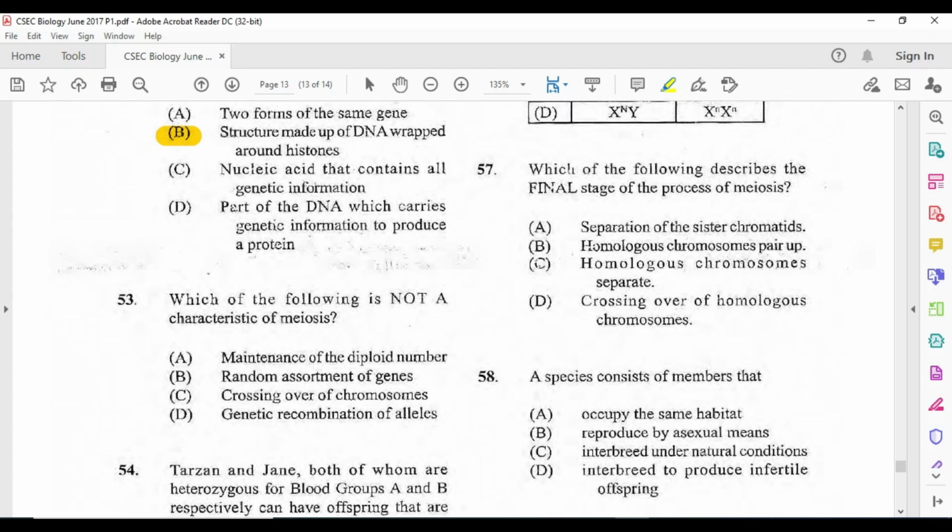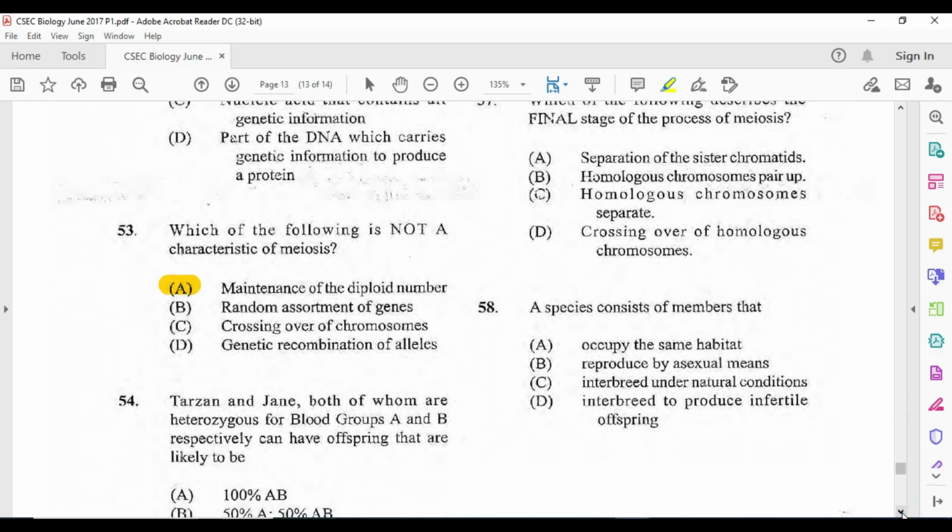But let us read through as we should do. Random assortment of genes? No. That would have been somewhere in meiosis, prophase 1 or something like that. Crossing over, there we have it, prophase 1 crossing over, genetic recombination. The answer here is of course going to be A. Let's look at 54.